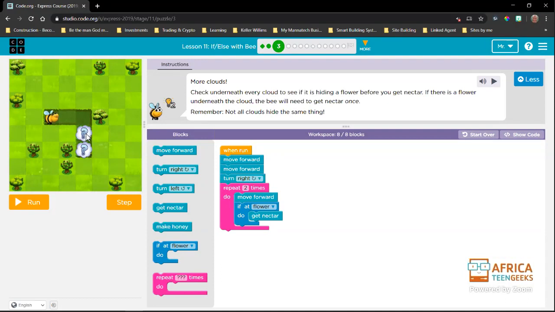If there is a flower, we want to get nectar. If there's not a flower, we want to just move on so that the code can do what it's supposed to do. So here we have move forward, if at flower, get nectar. If this is false, then it will just go into our repeat block. Now this is the solution for this first block, and it's the same solution needed for this block. So instead of writing it twice, we just put it into a repeat and we tell it to repeat twice.